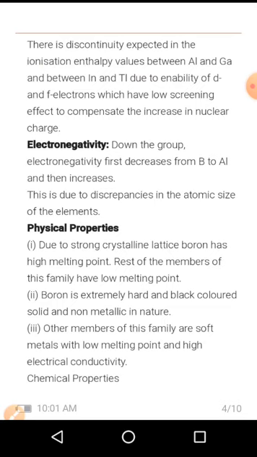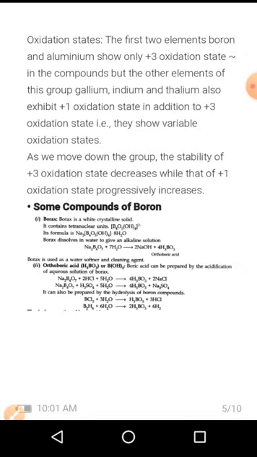So these are the physical properties of group 13 elements, along with their oxidation state. The first two elements, boron and aluminium, show only +3 oxidation state in the compound, but the other elements in this group, that is gallium, indium and thallium, also exhibit +1 oxidation state in addition to +3 state, that is they show a variable oxidation state. As we move down the group, the stability of +3 oxidation state decreases while that of +1 oxidation state progressively